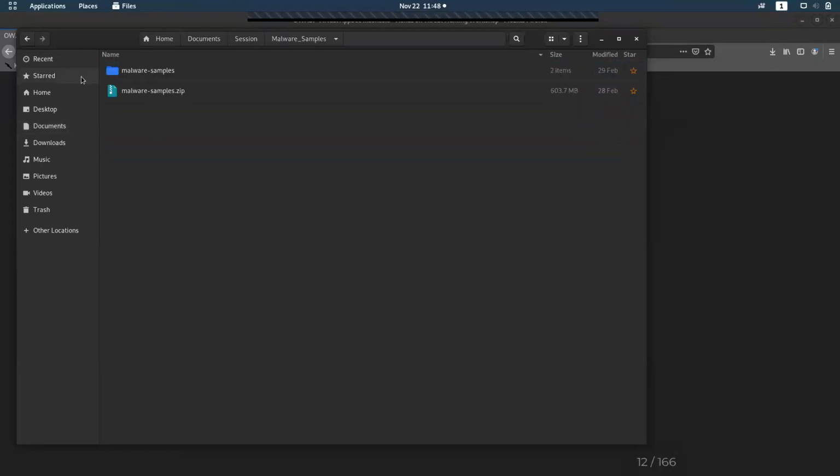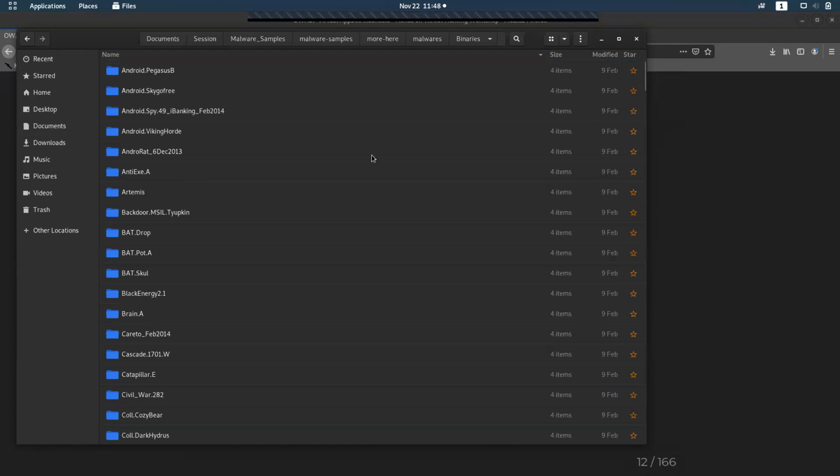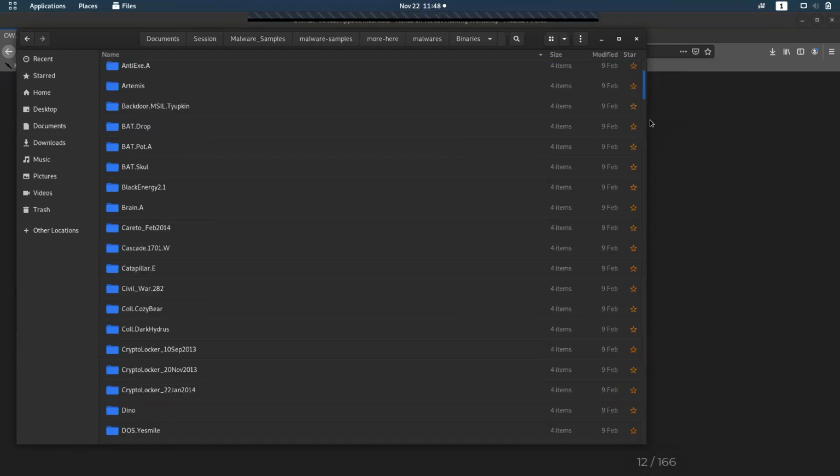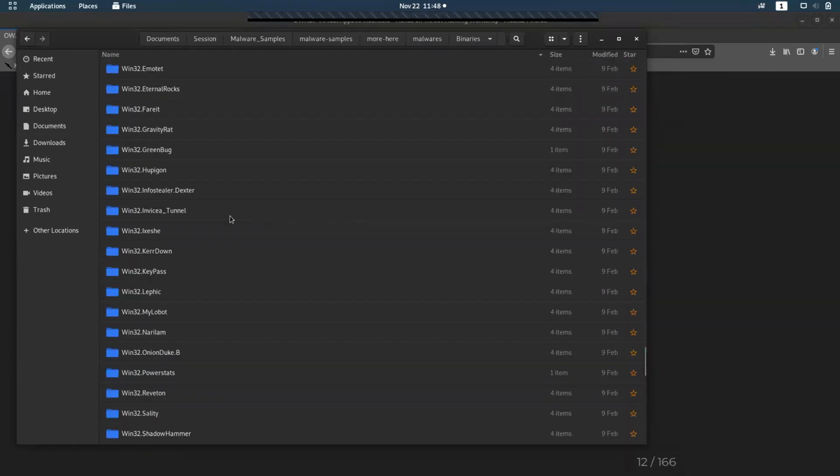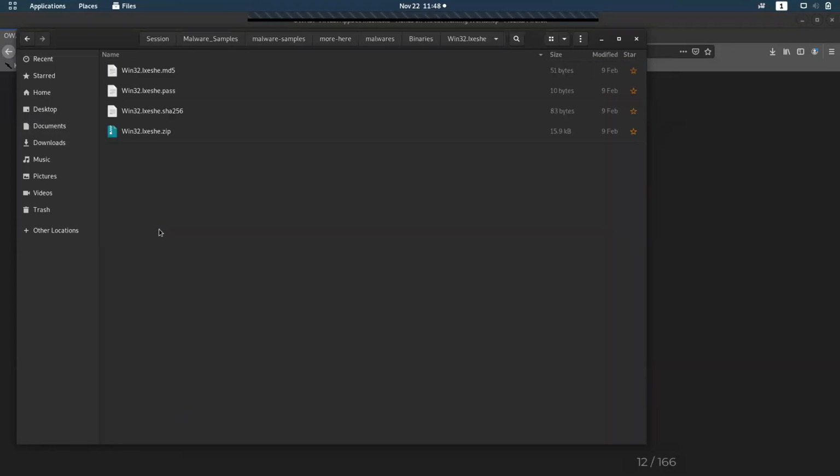So this is the folder which we will be getting. It contains samples of a lot of malware. So here you can see, there are malwares which are very destructive in nature. So better you don't run them on your personal computers, or a computer in your office, or give them to your kids.